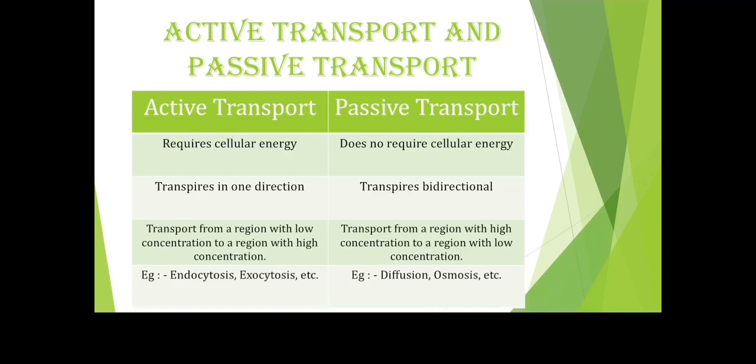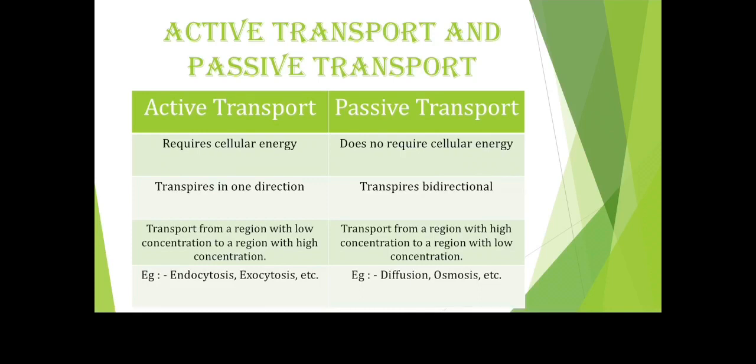Active transport occurs in just one direction, whereas passive transport happens in both directions. It's bidirectional. Active transport is transport from a region of low concentration to a region of high concentration, whereas passive transport happens from a high concentration region to a low concentration region.